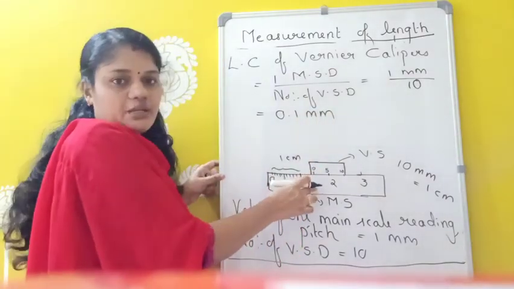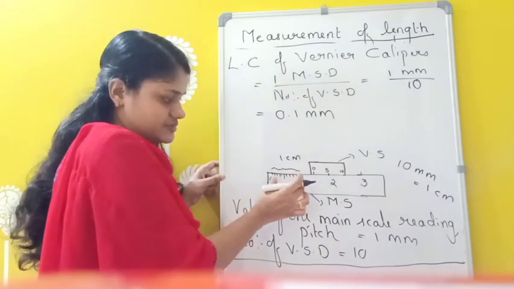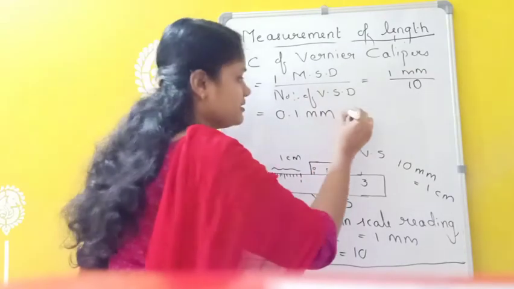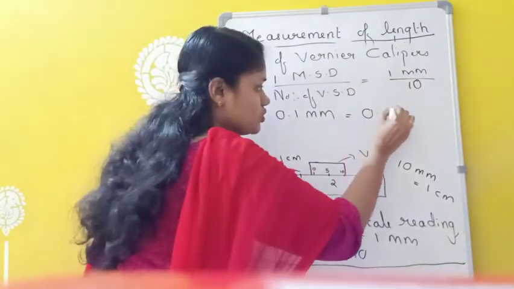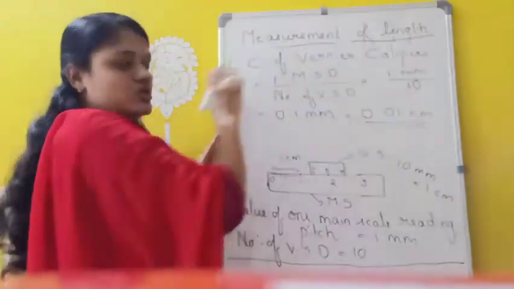But in vernier calipers we always measure distance in centimeters only. So here this much is 1 centimeter, and you have to convert this into centimeters. You will get 0.01 centimeter. So this much is the least count of the vernier calipers.